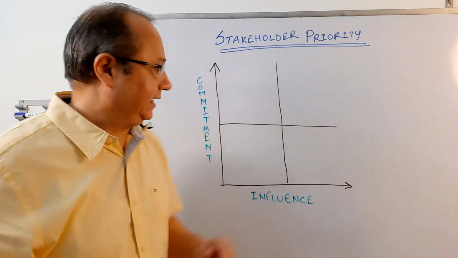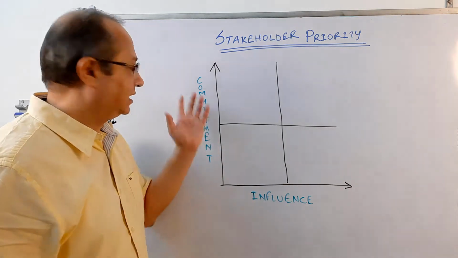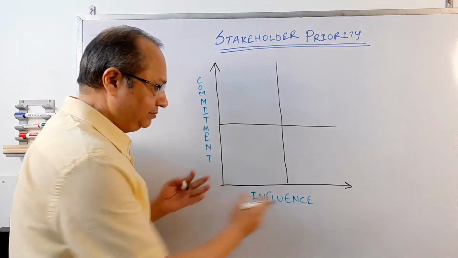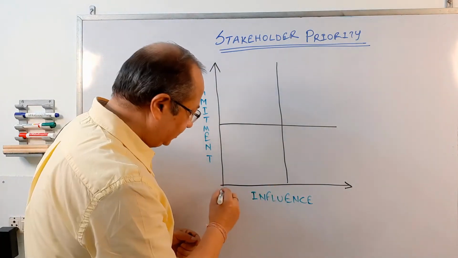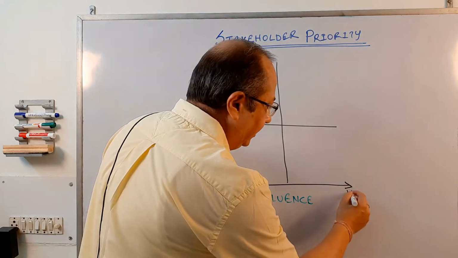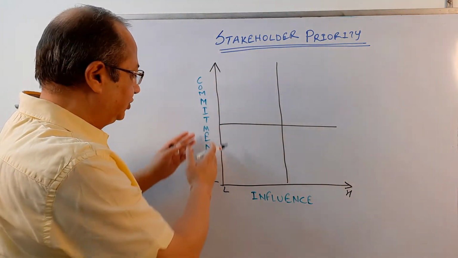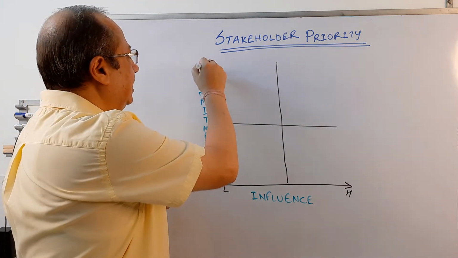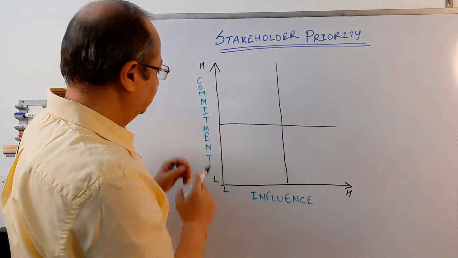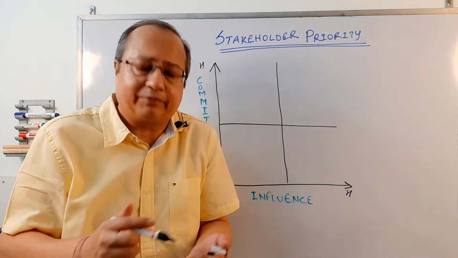All right, so here's the thing. When you have a grid like this, which is influence commitment grid, you need to understand that, as a general rule, this shows low of whatever that is here and high of whatever that is here. Same is the case on this axis, low of whatever has been shown on this axis and high at the top. So this means that the higher up you go onto this axis, the higher would be the commitment towards the happening of this project.